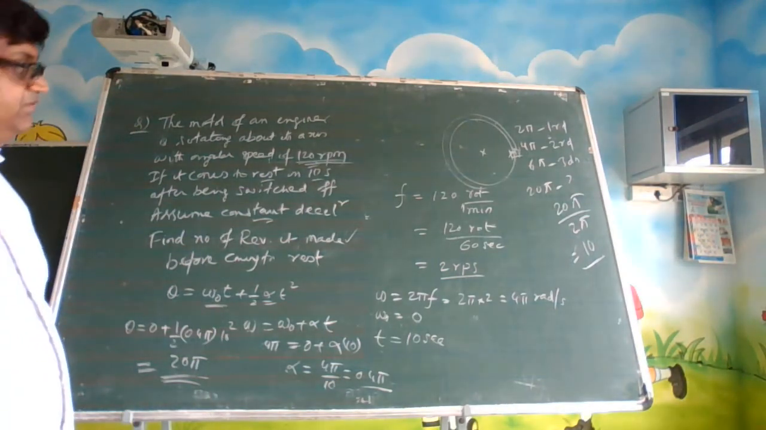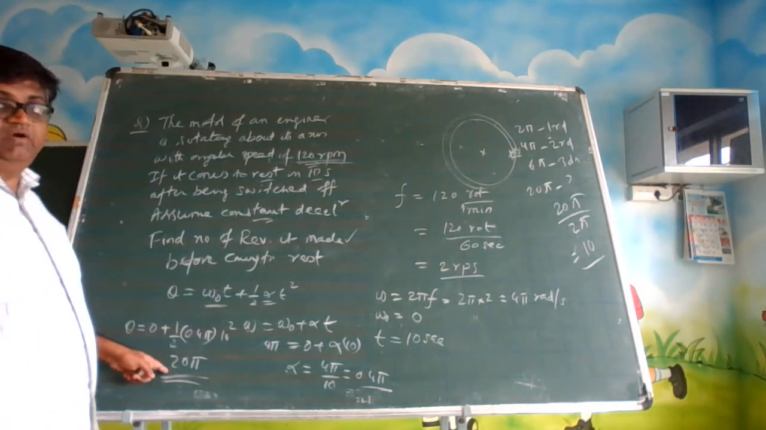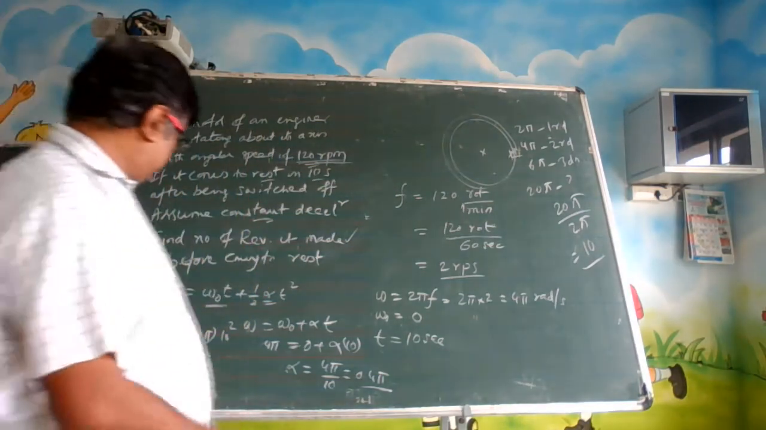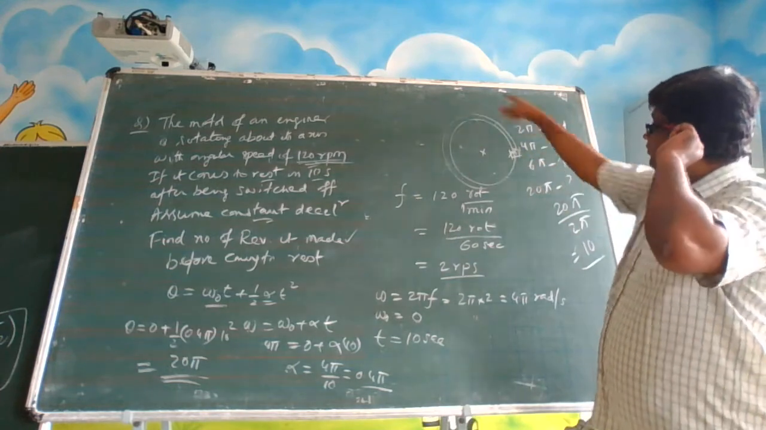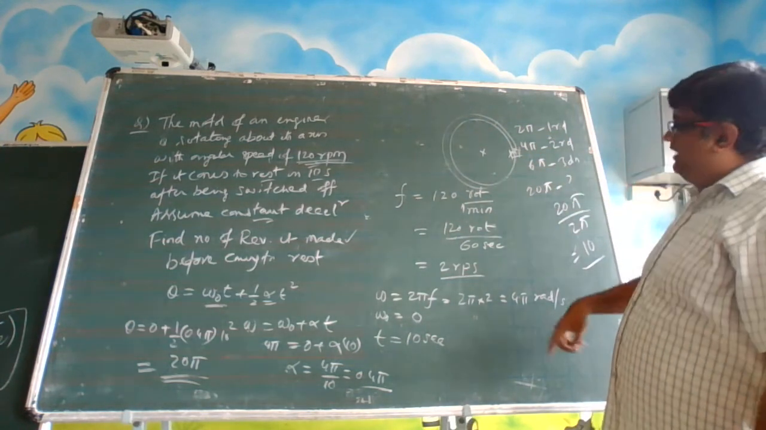Okay? Hope I have been very clear. How many rounds did it make? Understood why I have used this? 20 pi does not mean it is 20 rounds. We have to convert that into our information. 20 pi it traversed. So first 2 pi went, then the second round, the third round. After the third round, 6 pi. After 10 rounds, 20 pi.